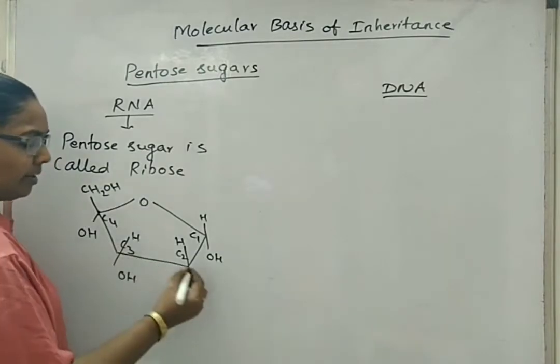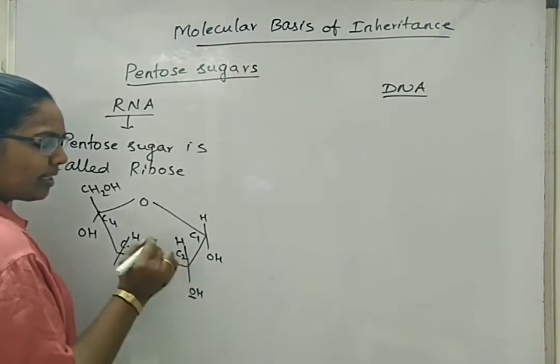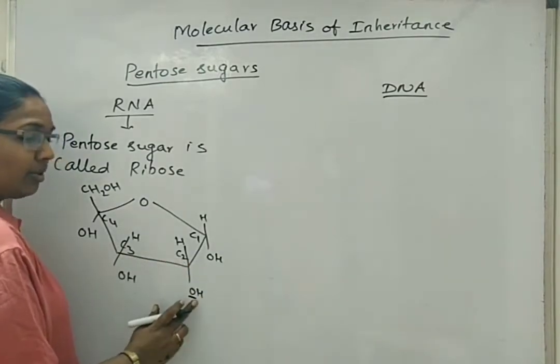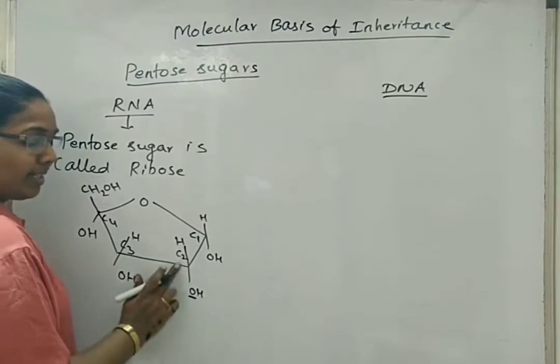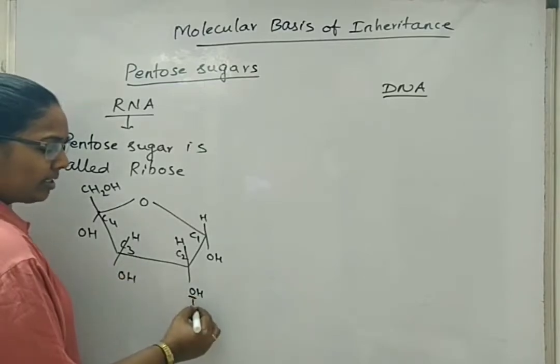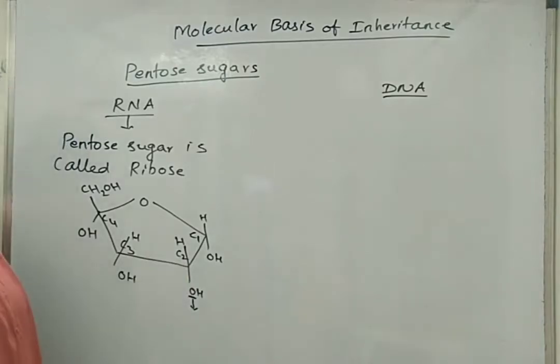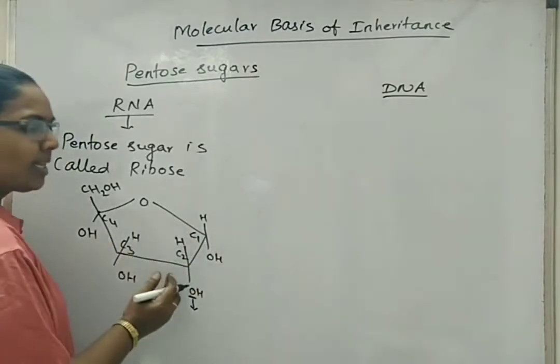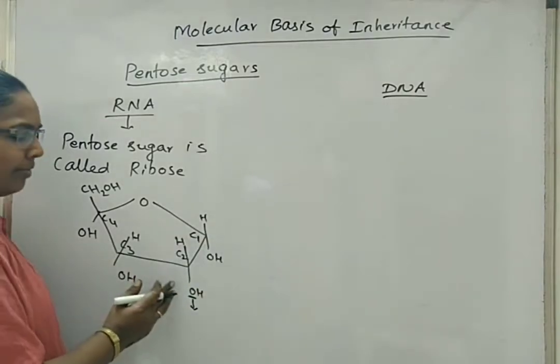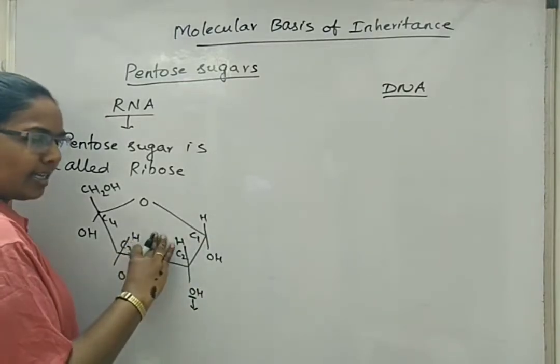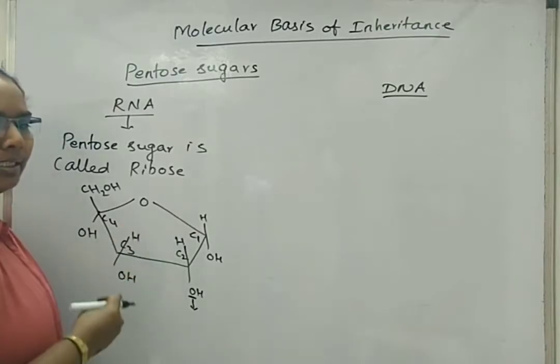Now, the oxygen of the hydroxyl group at the second carbon position binds with all types of metallic and non-metallic compounds that come nearby. For suppose, RNA is considered to be the first existed genetic material.